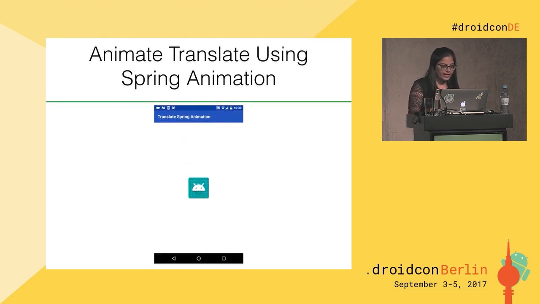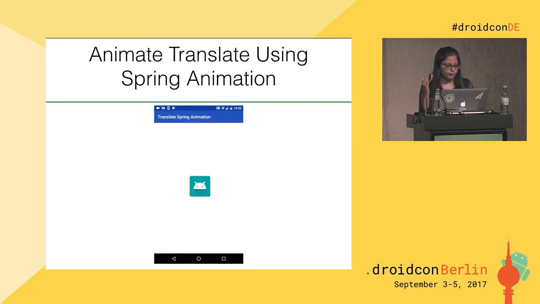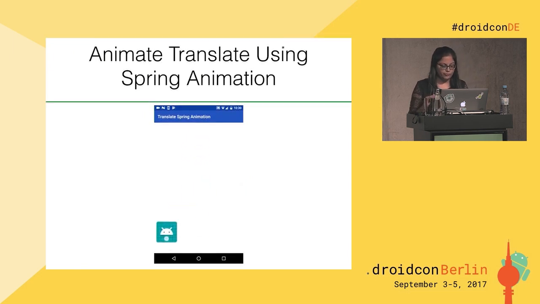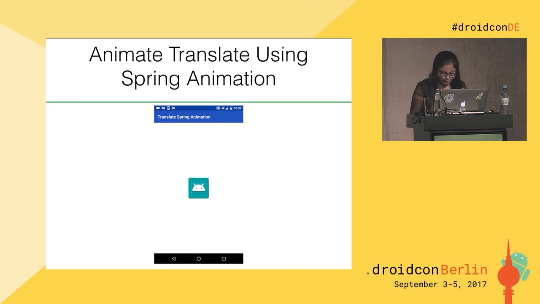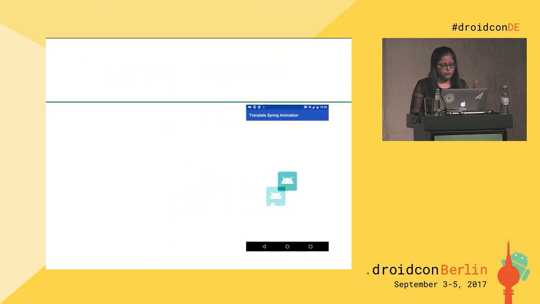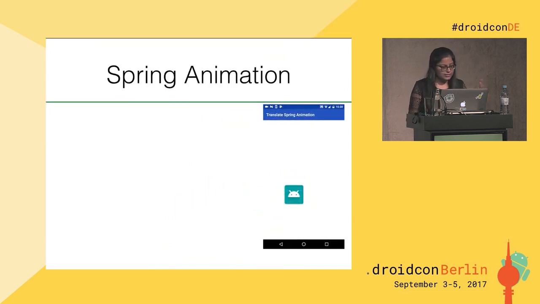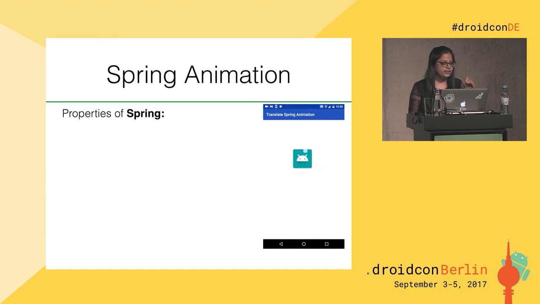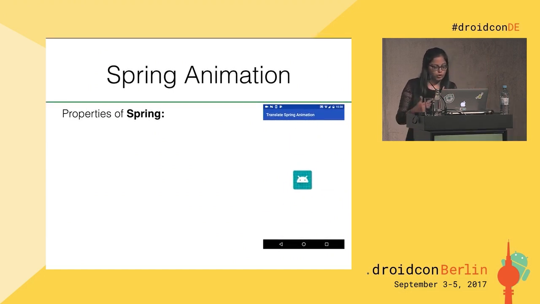To simulate that in our app, suppose your view has been animated to some different position, and then you want your view to return back to its initial position with a bouncy spring force that makes it oscillate before coming to rest at equilibrium. So what we need to do here is first understand the different properties of spring, so that I can show you how to code it.